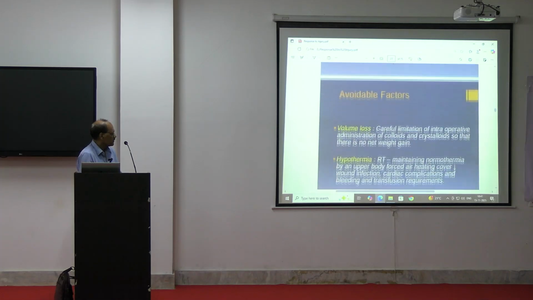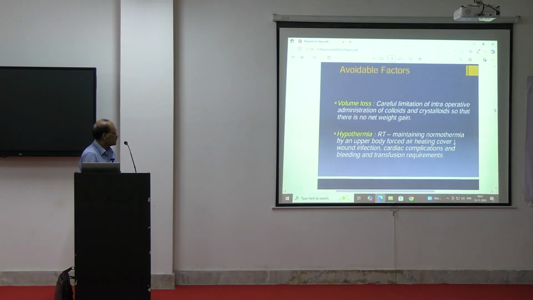Okay, next. Another avoidable factor is volume loss. Central infusion, with intraoperative administration of colloids and crystalloids, so that there is no net weight gain. The fluid balance has to be maintained. A central line has to be placed, and we should give proper volumes, usually colloids and crystalloids. Then hypothermia.